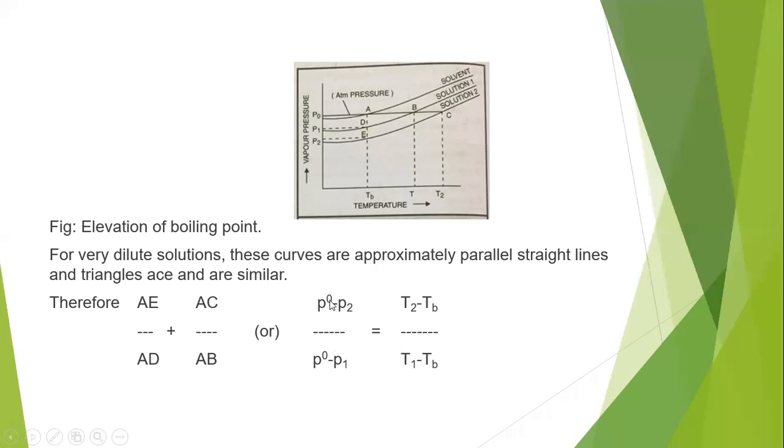That is, P0 minus P2 by P0 minus P1 equals T2 minus TB by T1 minus TB. P0 is the vapor pressure of the pure solvent, P1 is that of solution 1 and P2 is that of solution 2. TB is the boiling point of the pure solvent, T1 is that of solution 1 and T2 is that of solution 2.